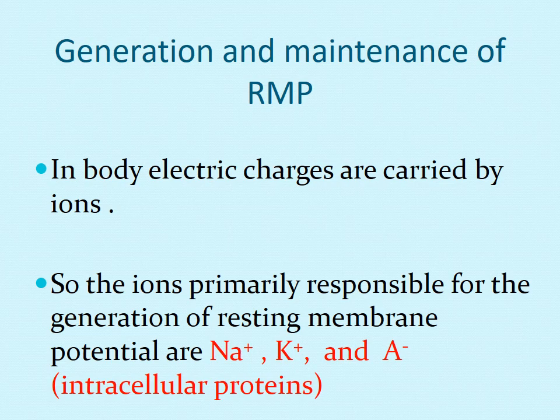These A negative are nothing but the intracellular proteins with a negative charge. Okay, and the two key ions which are responsible for the generation of resting membrane potential are sodium and potassium. Because of their concentration difference and because of their permeability differences, these two key ions are very important in the generation of RMP, that is the resting membrane potential.